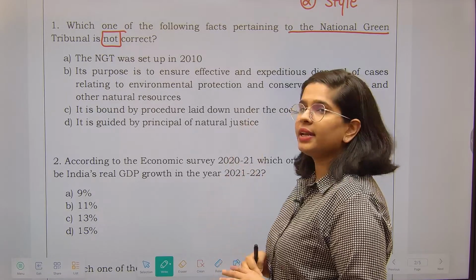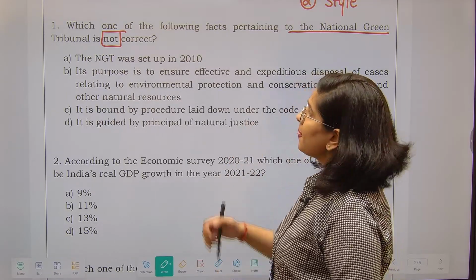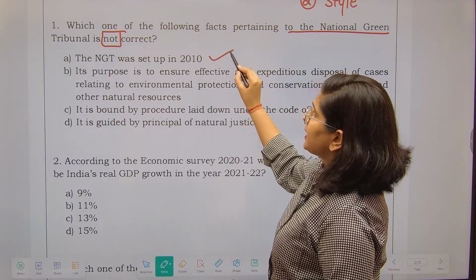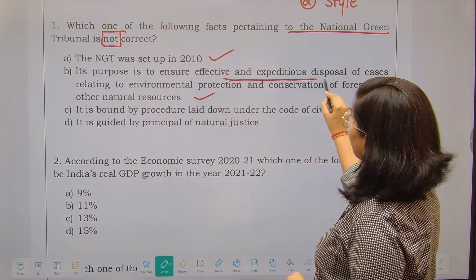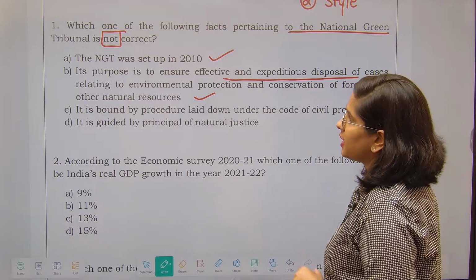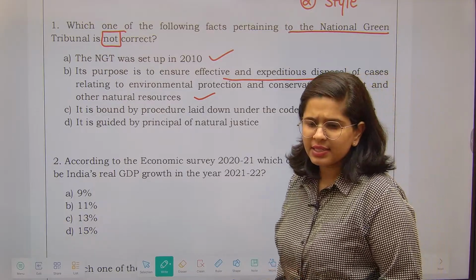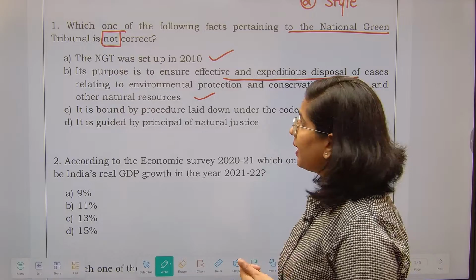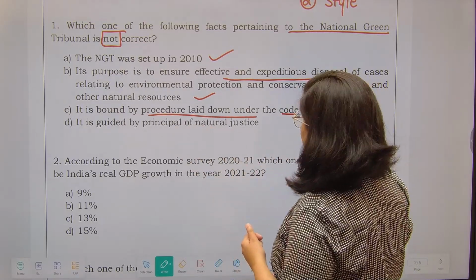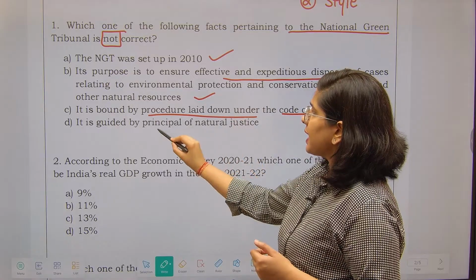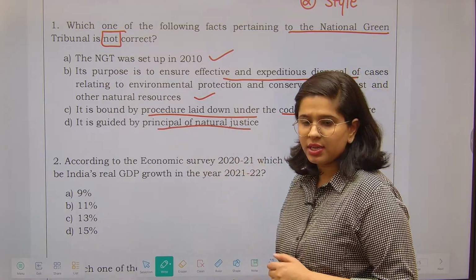Now in the NGT related question, if you see, the first option is it was set up in 2010. The next option is the purpose is to ensure effective and expeditious disposal of cases related to environmental protection. This is a very easy guess that yes, it might be correct. Next is it is bound by the procedure laid down under the Code of Civil Procedure. And next is it is guided by the principle of natural justice.